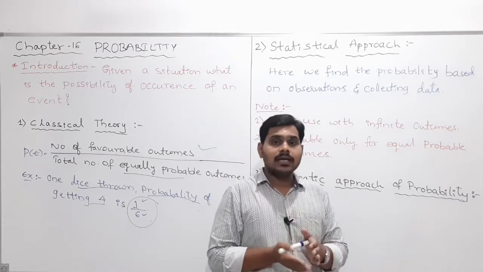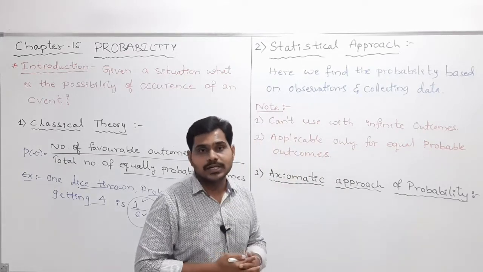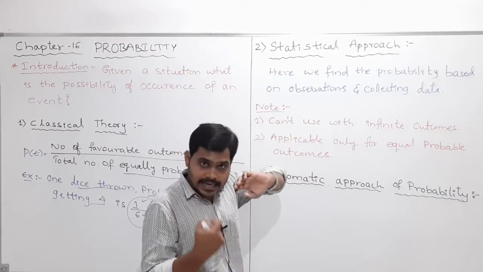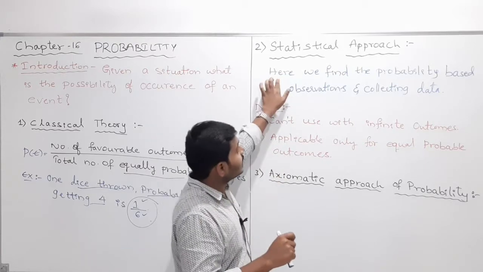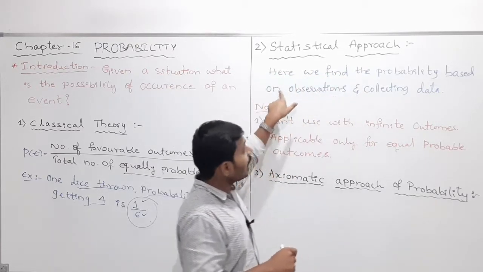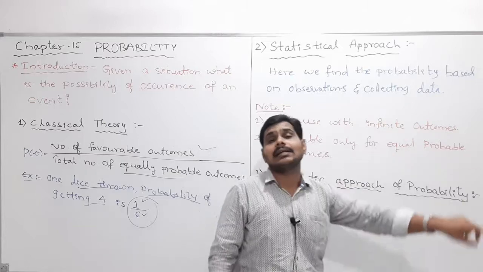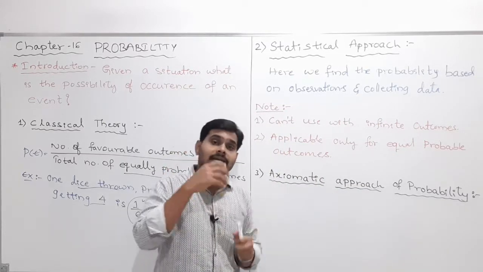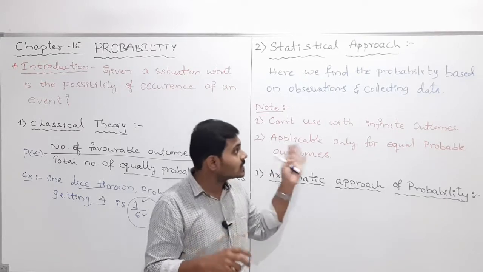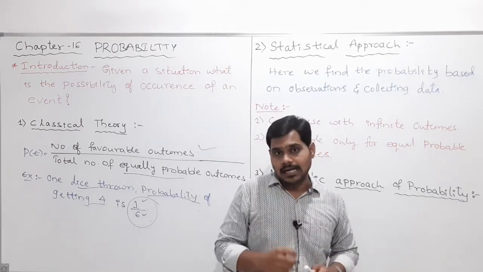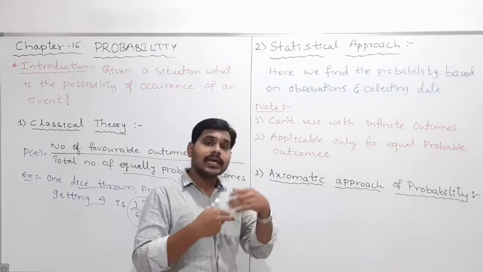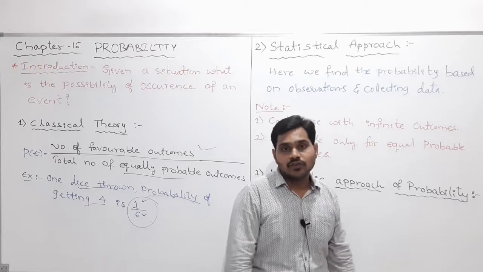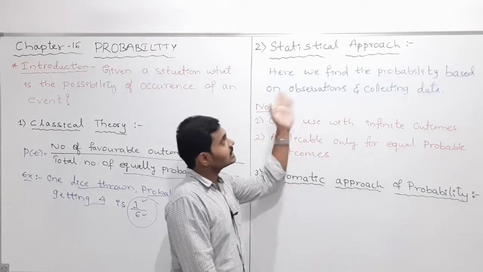In the same way in probability, we calculate the probability of any event based on observations and collected data. We take a large number of observations, and by analyzing them we can calculate the probability of any event. Therefore we named it the statistical approach.